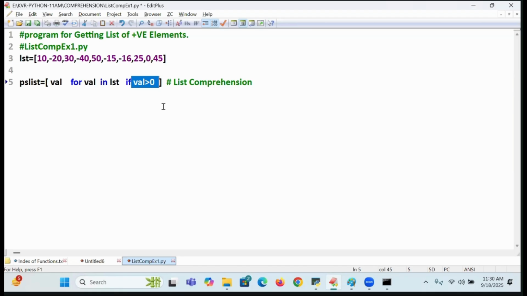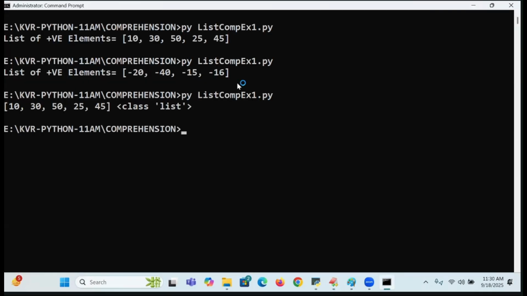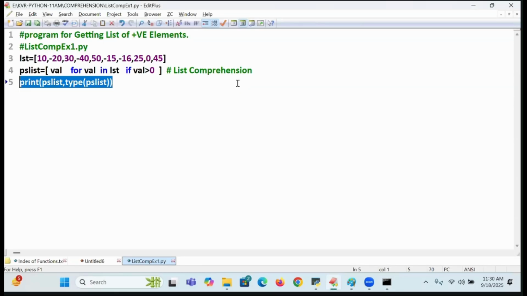0 greater than 0, false. 45 greater than 0, true. So I will print it. Very simple. PS list, comma, what? Type of what? PS list. We are not creating it, the PS list is created automatically. Are you following me? So here I will write print of list of given values. Given values is equal to what?